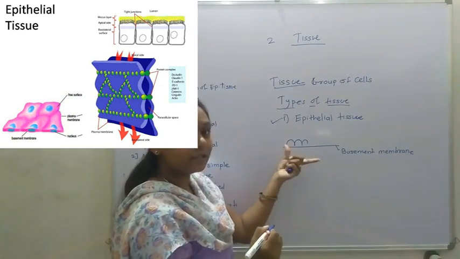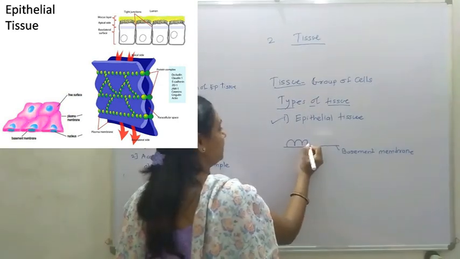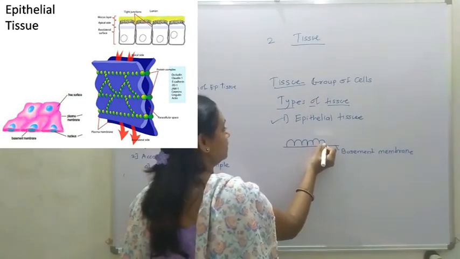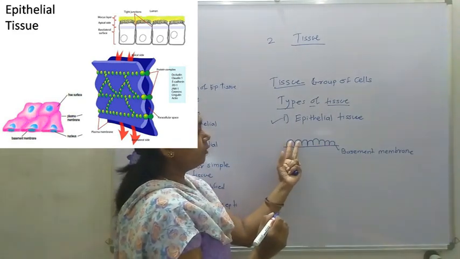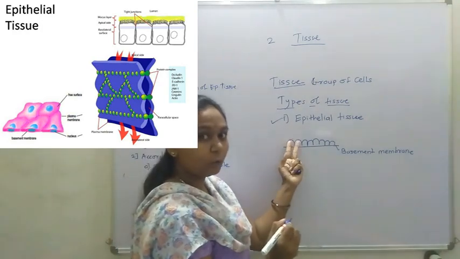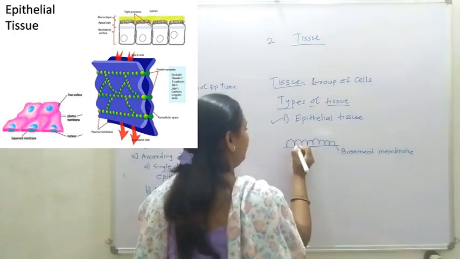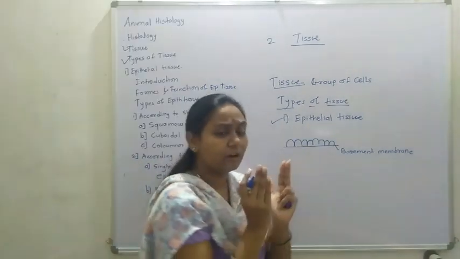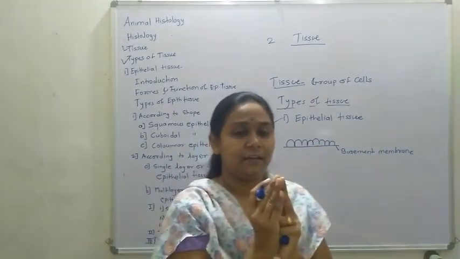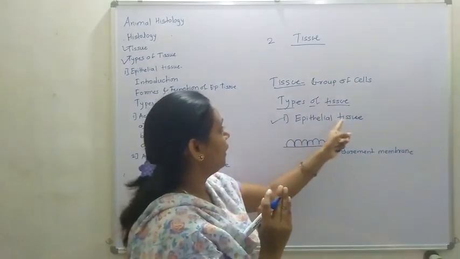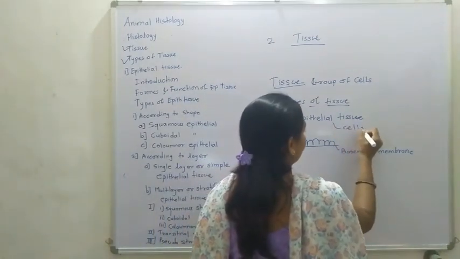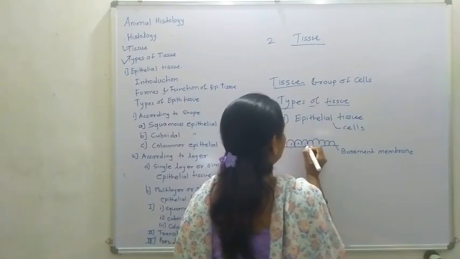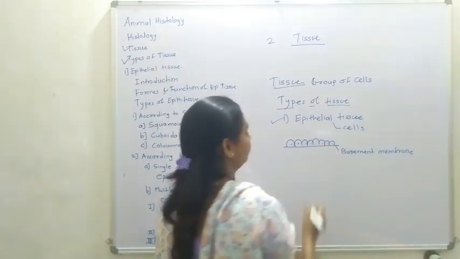Those cells are arranged on the basement membrane, and between two epithelial cells there is no gap or vacancy. Non-vacuolated cells are called epithelial tissue. These are the epithelial cells.